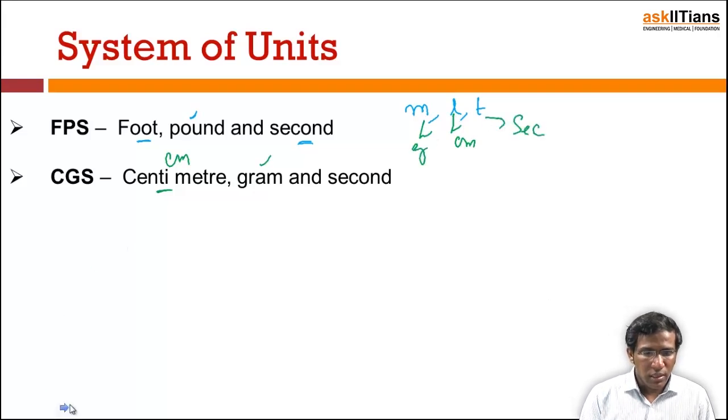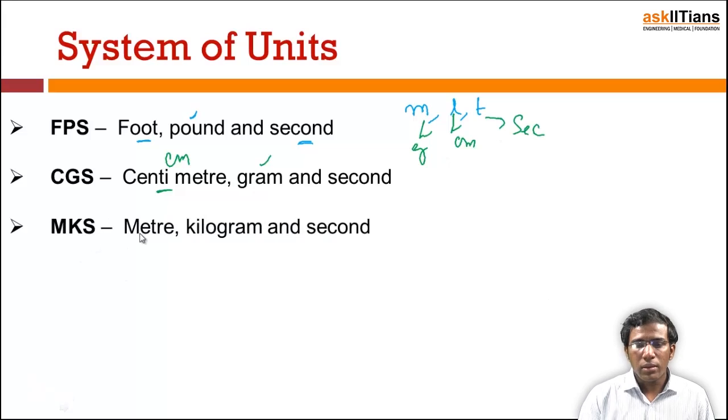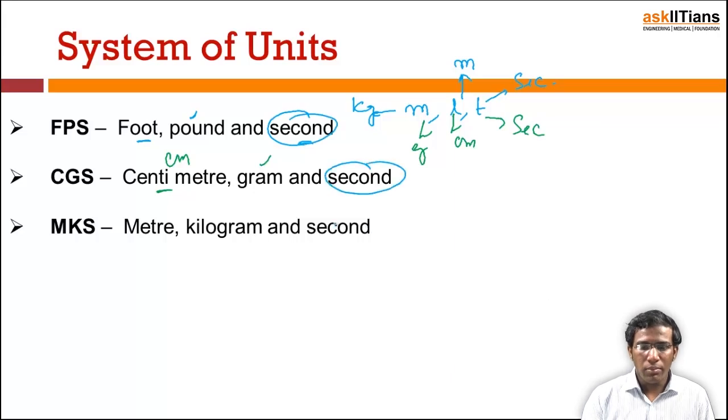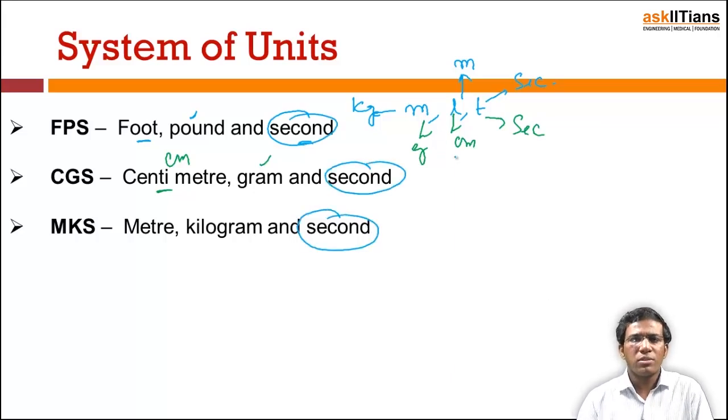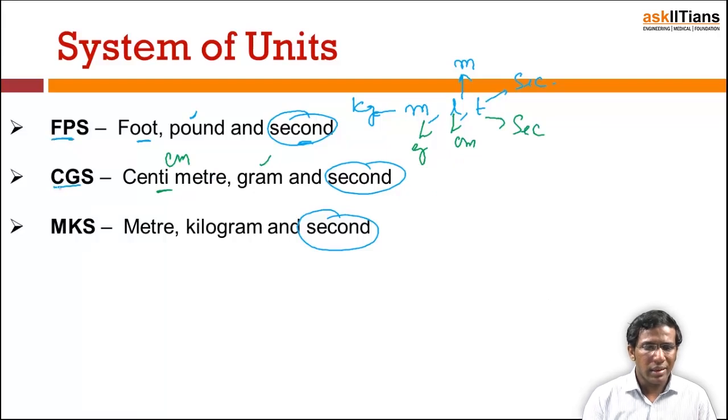So, we have one more system, that is MKS. In MKS, the mass is expressed in kgs. Instead of grams, we express mass in kgs, length is expressed in meters, and time is expressed in seconds. Okay. So, in all these three systems, time is expressed in seconds only, but mass and length are expressed in different units. So, it is FPS, CGS and MKS, where M is for meter, K is for kg, S is for second. Okay.